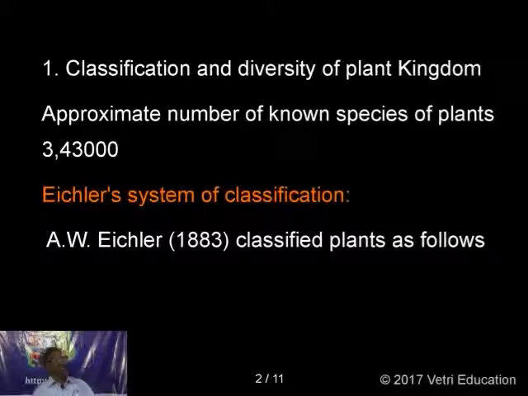Now let us consider the plants. So far it is estimated that 3,43,000 plants exist. It's very difficult to study all the plants individually, so they should be divided into groups and subgroups. In that way, many biologists classified plants in different ways based on the characters they consider. Among these, the old classification by A.V.V.S., 1883, he classified the plants as follows.